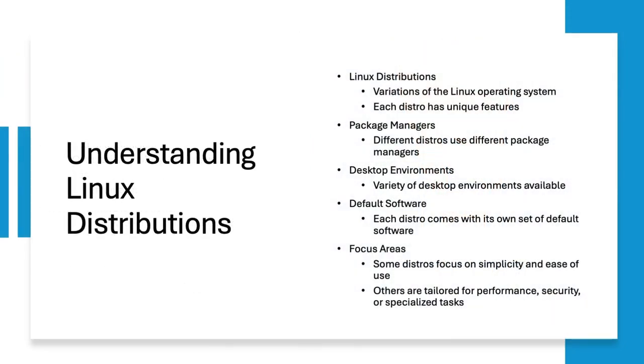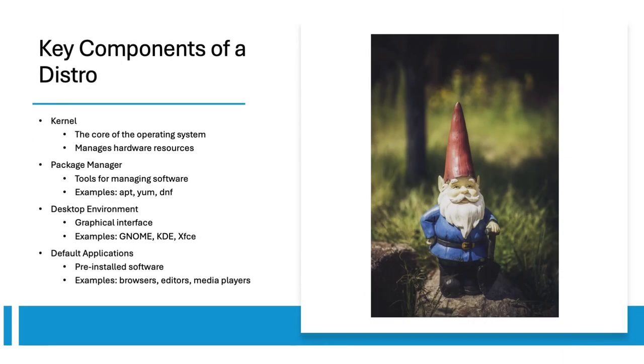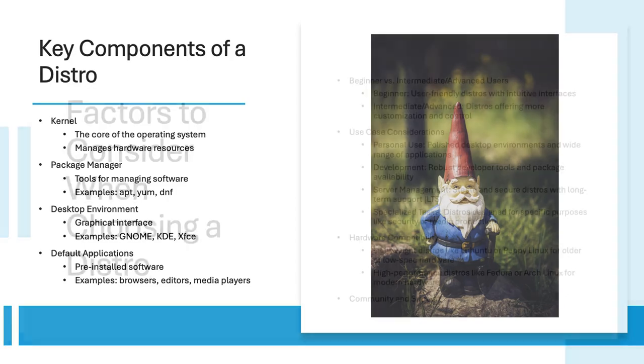Linux distributions are variations of the Linux operating system, each with unique features like package managers, desktop environments, and default software. Some focus on simplicity while others prioritize performance, security, or specialized tasks. A Linux distribution consists of several components: the kernel, package manager, desktop environment, and default applications. The kernel manages hardware resources while the package manager handles software. The desktop environment provides the graphical interface, and default applications include pre-installed software like browsers and media players.